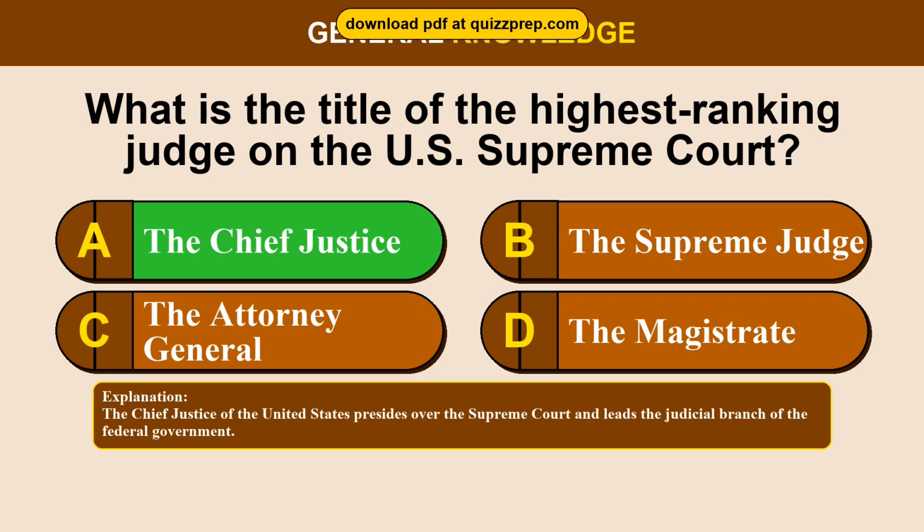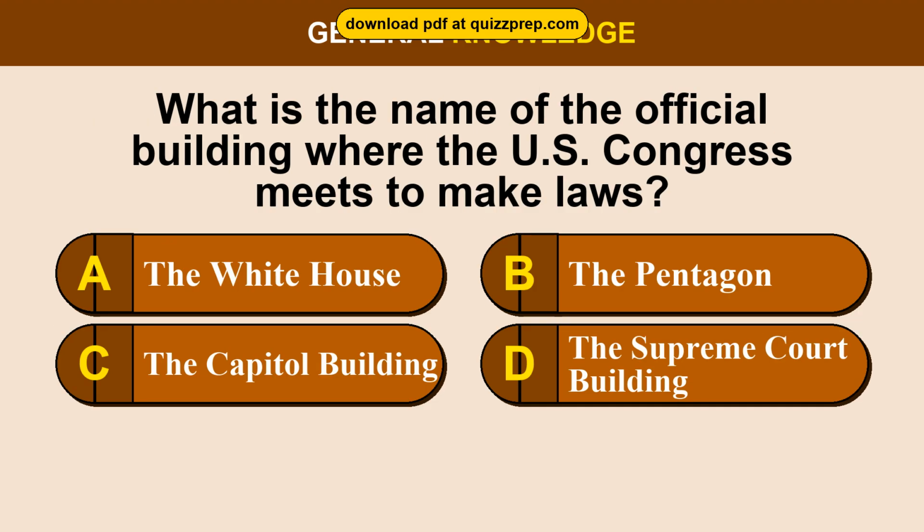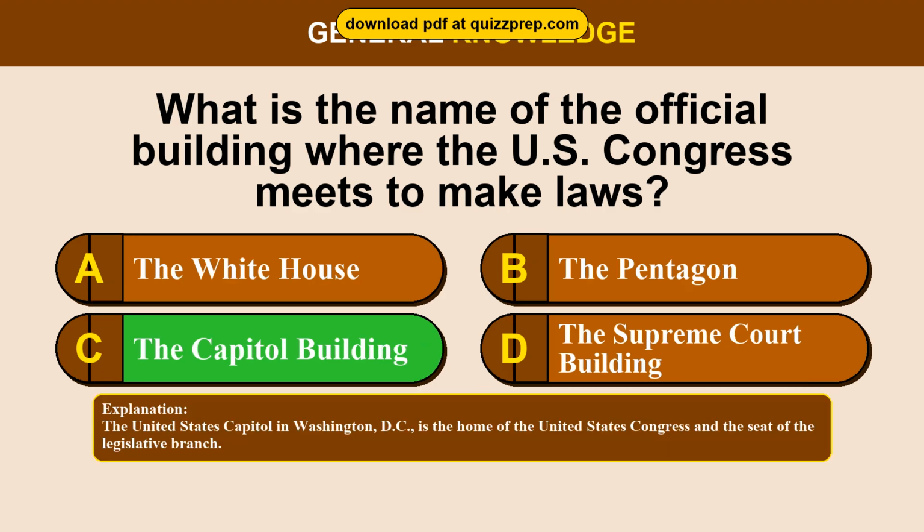Question 95. What is the name of the official building where the U.S. Congress meets to make laws? Option A, the White House. Option B, the Pentagon. Option C, the Capitol Building. Option D, the Supreme Court Building. The correct answer is option C, the Capitol Building. The United States Capitol in Washington, D.C., is the home of the United States Congress and the seat of the legislative branch.